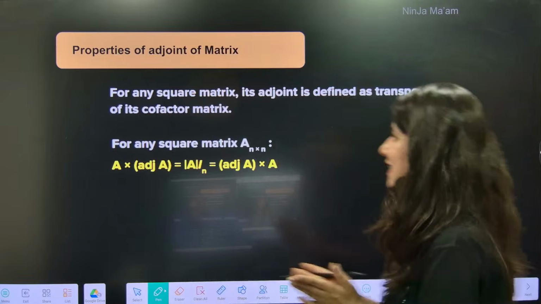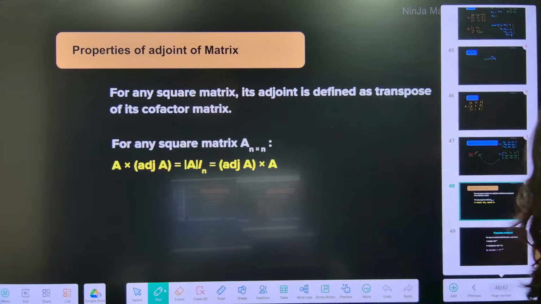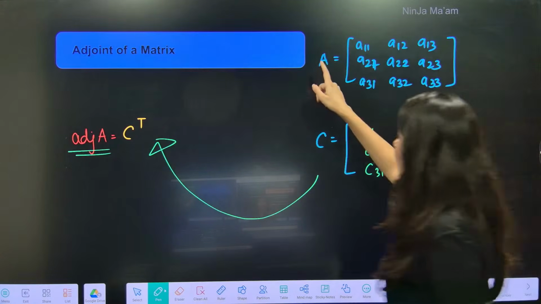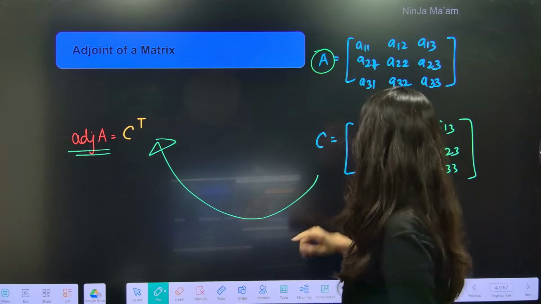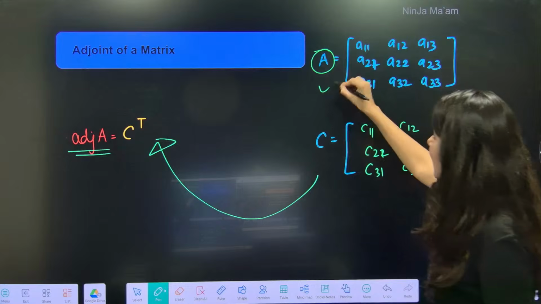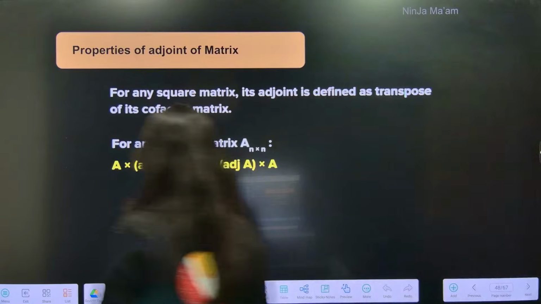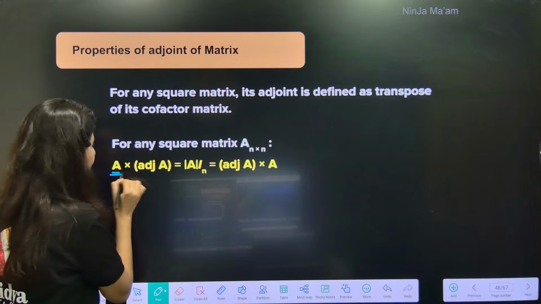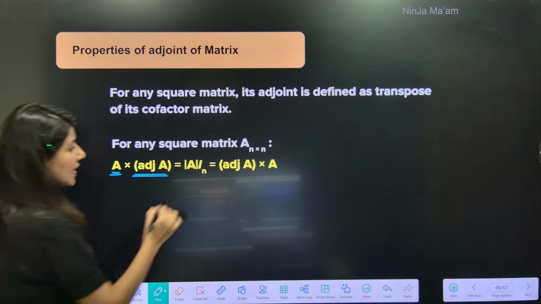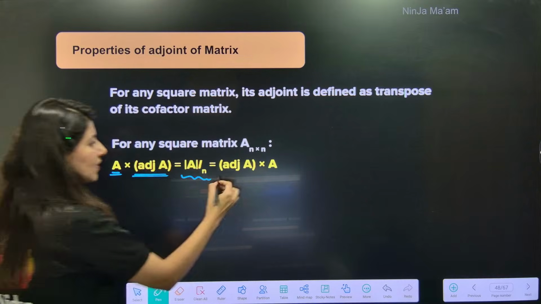Okay, let's start. What actually is happening here is that if you multiply the A matrix with the adjoint of A, this is a very basic property. You are going to get determinant A into the identity matrix, and you can reverse it, you will still get this.